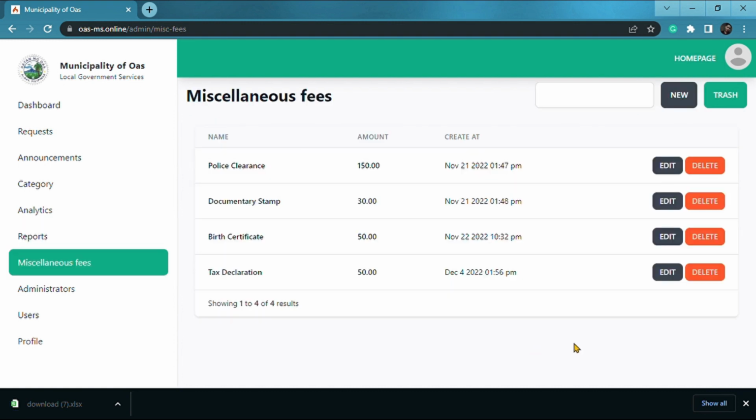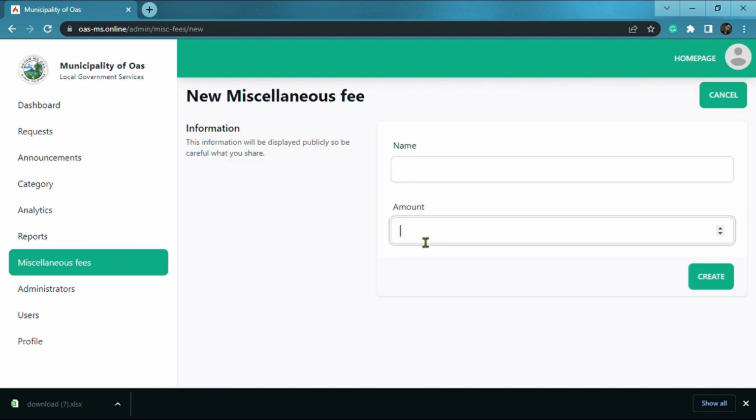Now in the miscellaneous fees management, you can add fees and select them from the accountable form 51 using this feature. Each fee has an amount, so you can know the price of all the miscellaneous fees. This is managed by the administrator, and it allows the addition of more fees that are available in the municipality of BUAS, as well as the requirement that the user must pay them after a transaction. Then the new button is used to add more fees from the municipality of BUAS.